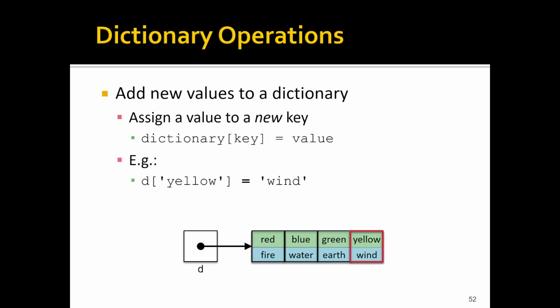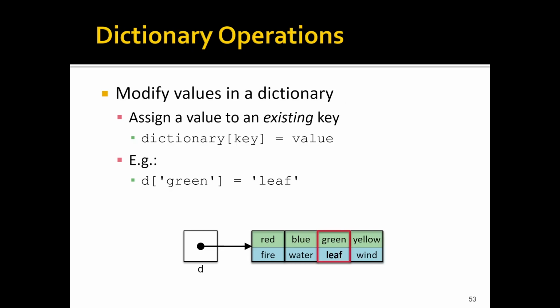To add a new item to a dictionary, we just assign to a new key. So we say the dictionary at some new key equals a value. The key doesn't need to exist already in order for the assignment to work. So unlike with lists, where if we attempt to assign to a non-existent index, we get an error, with dictionaries, that's how we expand the dictionary. No need to use the append operation, we can just use basic assignment. Similarly, if we want to mutate or change some value associated with an existing key, we can just say the dictionary at that key equals this new value.